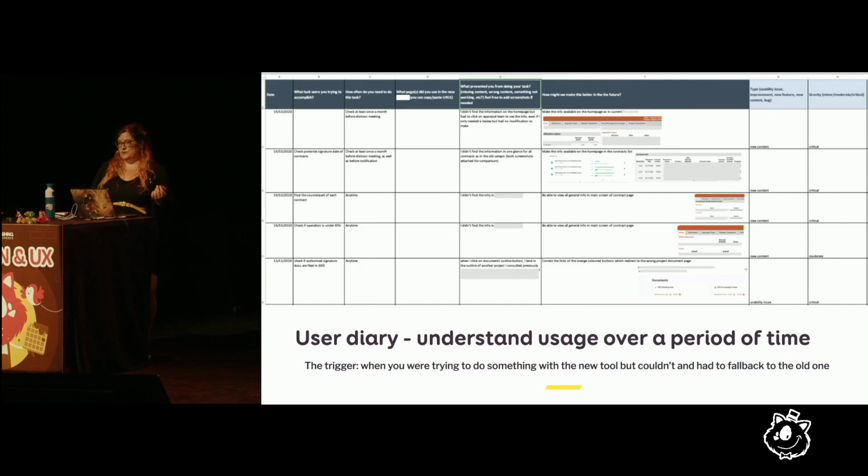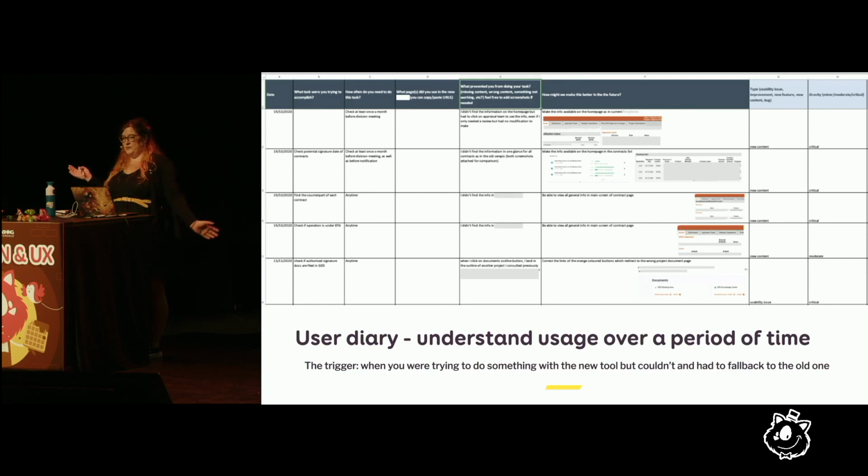That was a nice way for them not to have to come to us every time they discover something. They would have the Excel sheet somewhere on their desk. And I think we gathered 200 feedback items with those. Sometimes it was technical problems, and sometimes very severe usability issues. And that was over a period of a month. So that's the cool thing: if you're working with those people on a daily basis, you can do longer studies.